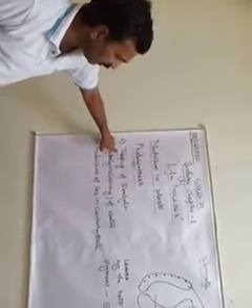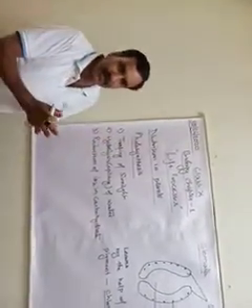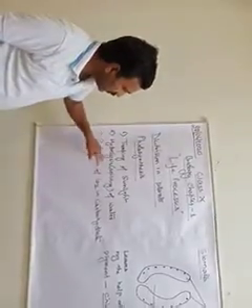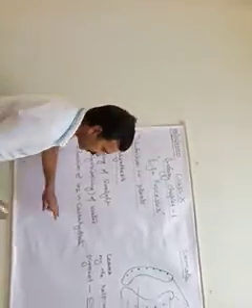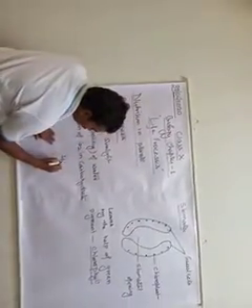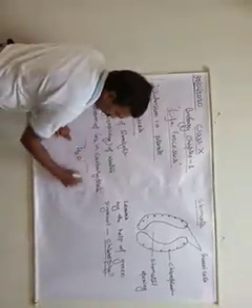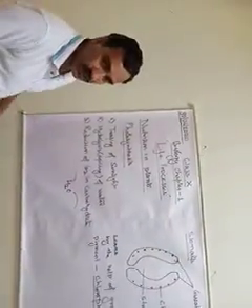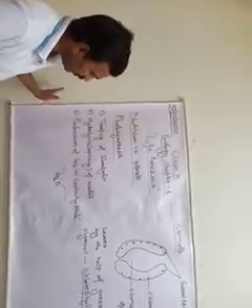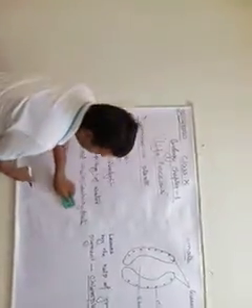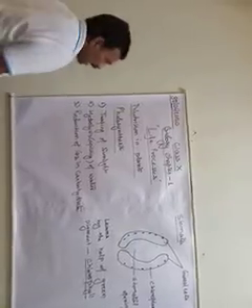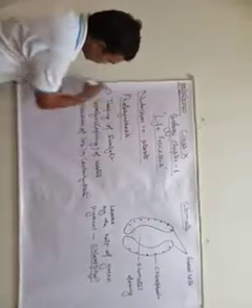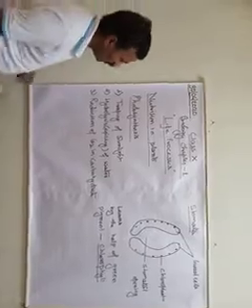The first is trapping of sunlight. That means sunlight is trapped. Second is hydrolysis or the splitting of the water molecule. That means the water molecule, which is H2O, is split, hydrogen and oxygen are split out, and separate molecules of hydrogen and oxygen are obtained there. This is called splitting. And the third is reduction of carbon dioxide into carbohydrate. Got it? Now let us discuss these three steps one by one.